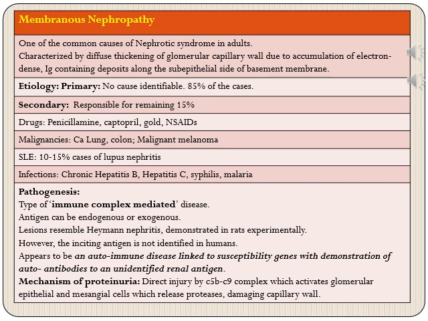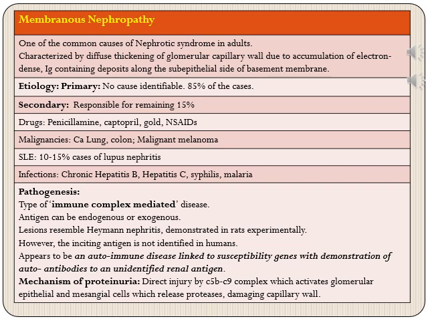Drugs can be penicillamine, captopril, gold, NSAIDs. Malignancies like carcinoma lung, colon, and malignant melanoma. 10 to 15% of lupus nephritis will go on to develop membranous type of nephropathy, and infections like chronic hepatitis B, C, syphilis, and malaria can all lead to membranous type of nephropathy. So these are the causes of membranous nephropathy. It can be primary or idiopathic, or it can be secondary, where all these causes we have just enumerated.